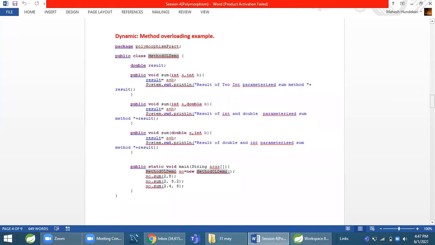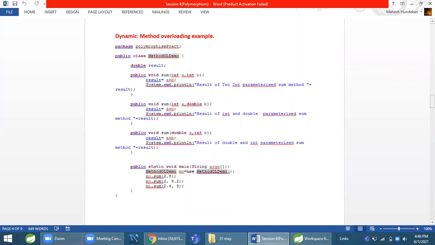Again, one thing: in runtime polymorphism, we can do method overloading also. We saw first of all two types: compile time polymorphism and runtime polymorphism. Compile time is also called static polymorphism, and runtime polymorphism is also called dynamic polymorphism. In static polymorphism, we can do only method overloading, but not method overriding. But in dynamic polymorphism, runtime polymorphism, we can do method overloading as well as method overriding.